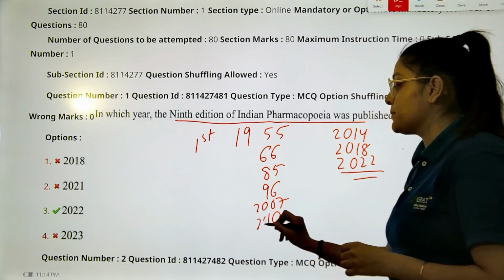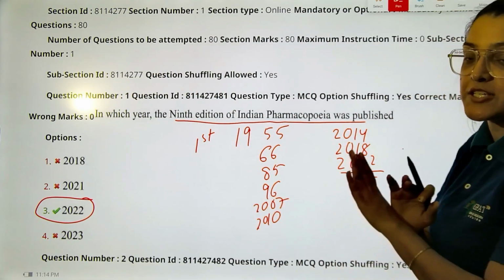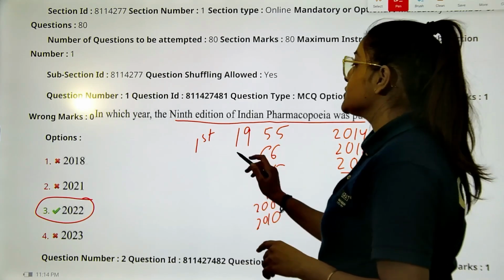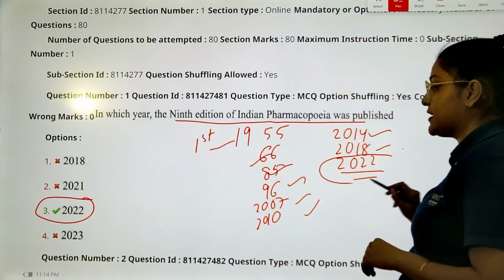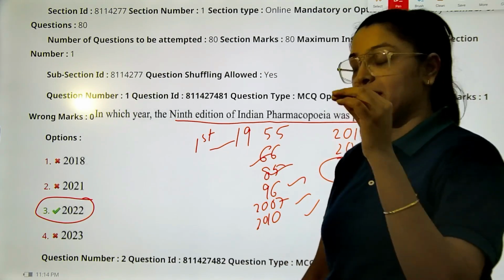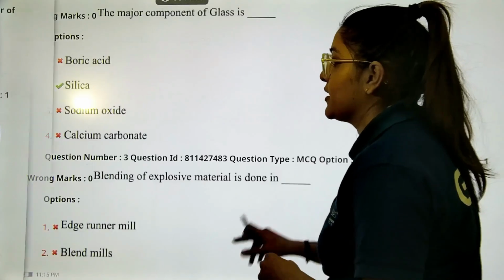I hope you all have got the answer right. There was no confusion. It was such a direct question. So we have our first, second, third, fourth, fifth, sixth, seventh, eighth, and finally our 9th edition of the Indian Pharmacopoeia. I hope this was not a difficult question for you all.